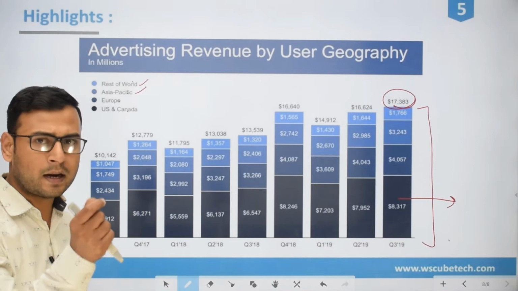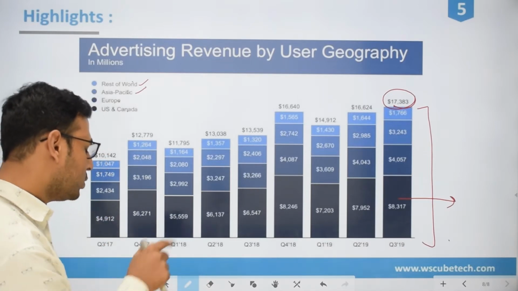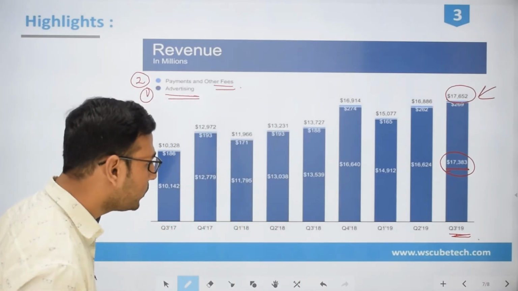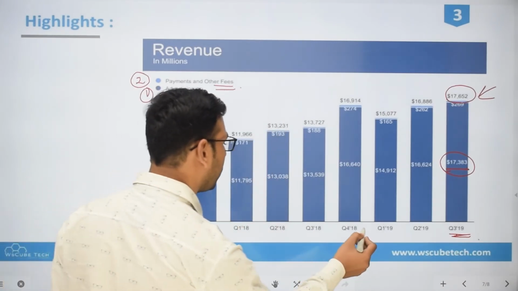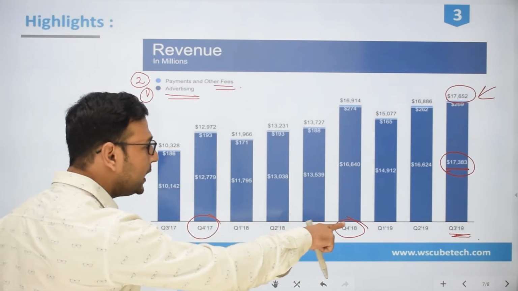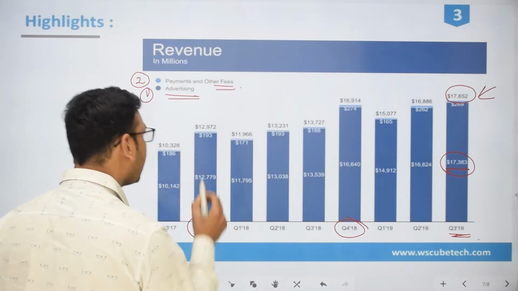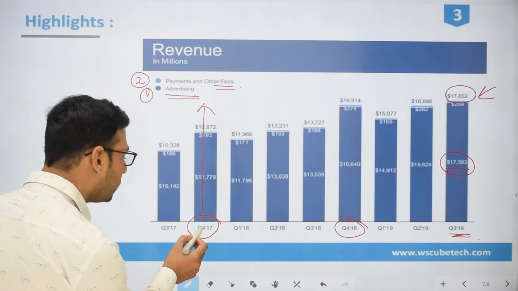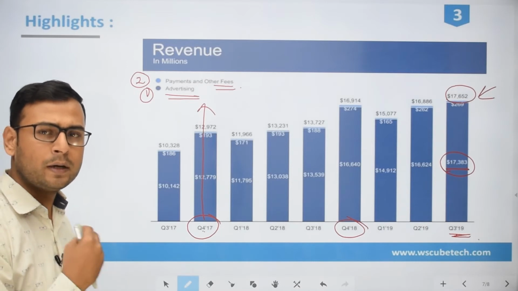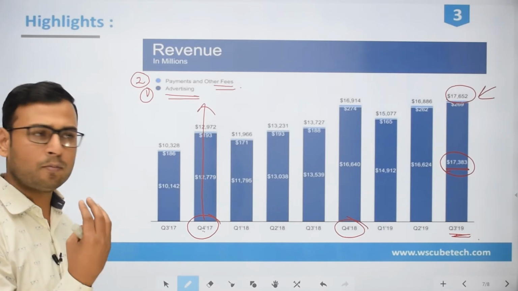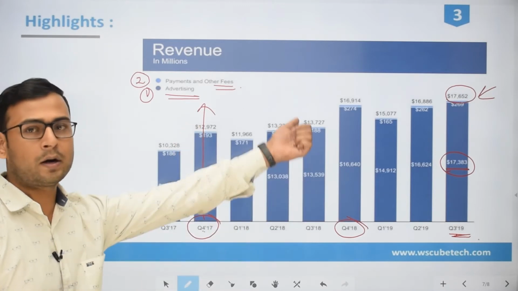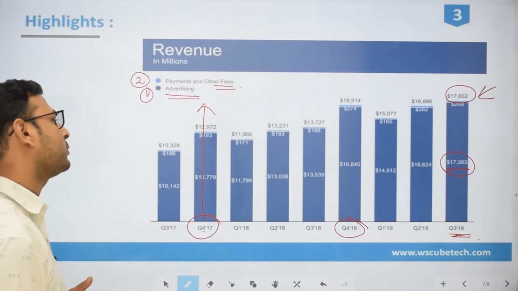One very important thing I would like to mention is that you can observe a very nice thing here: here is quarter 4 and here is quarter 4. Every year there are higher revenue graphs for the fourth quarter, and this is very obvious. Whatever social media report or advertising platform you look at, you will find a good business in the fourth quarter. So just mark this, this is just for your information.